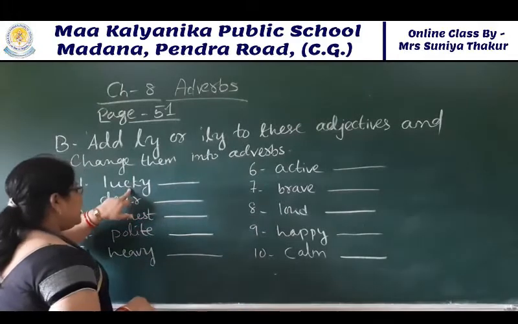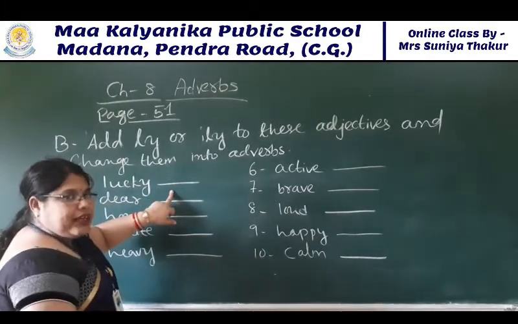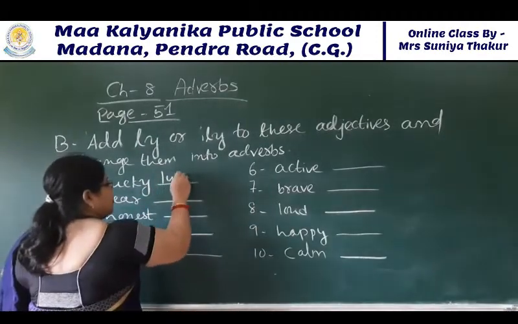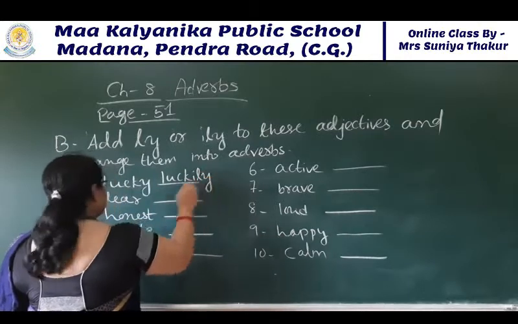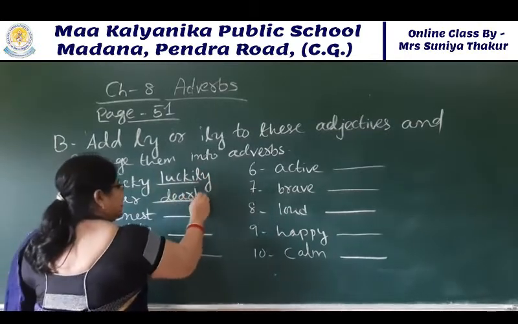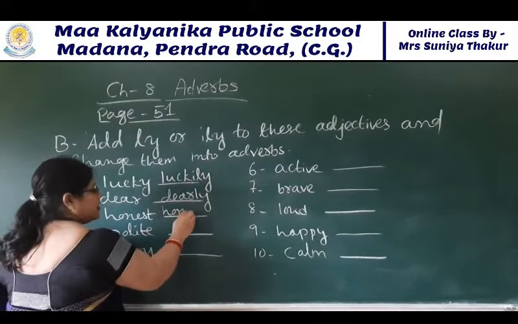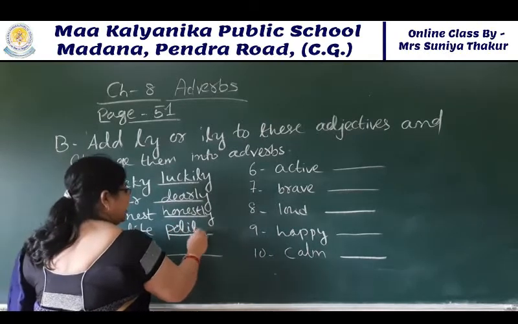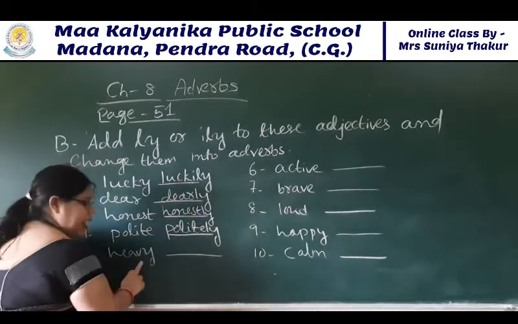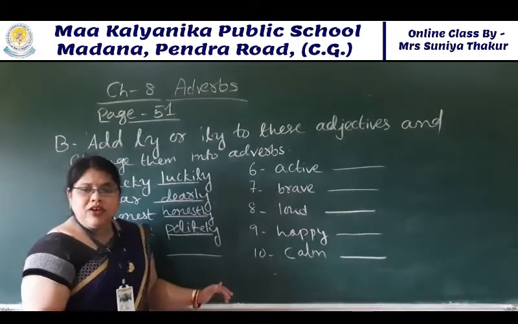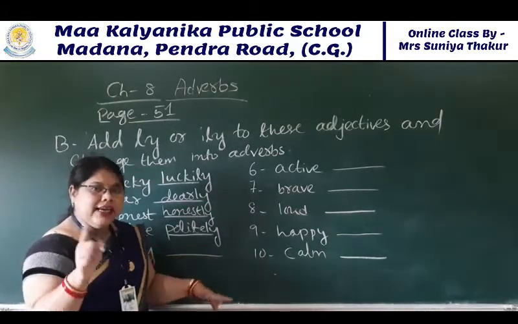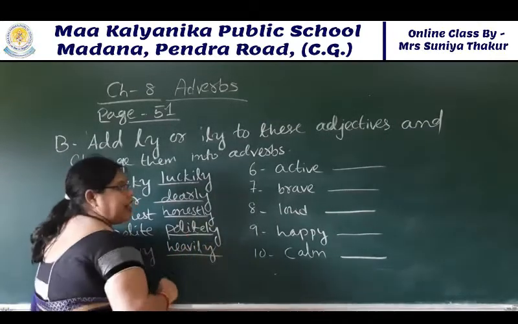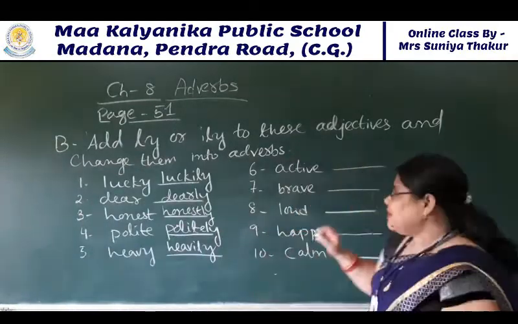Let's see. Lucky, it has already been given in your book. Lucky, y is there, y will change to ily. So the spelling will be luckily. Dear, dearly. Honest, honestly. Polite, politely. Again, happy, y is there. As I told you before, then what will come? I-L-Y. Happily. Now come to number 6.